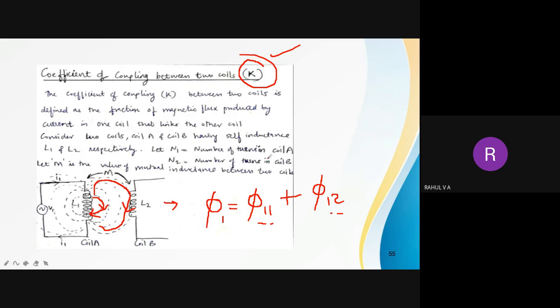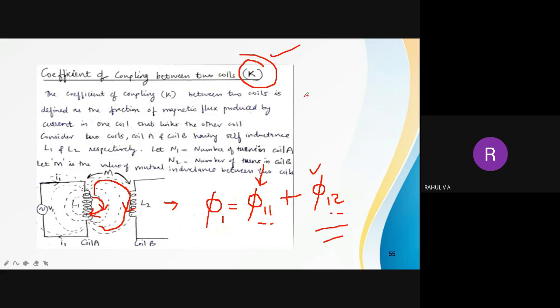Now actually I am interested only in φ12, because whenever I am buying a transformer or a similar component, what is my aim? My aim is to transfer the maximum amount of energy in the primary coil to the secondary coil. So φ11 is actually a loss for me. I am interested only in φ12.